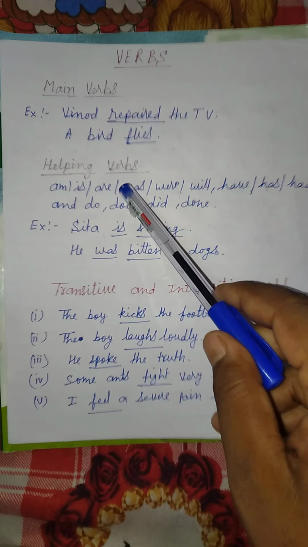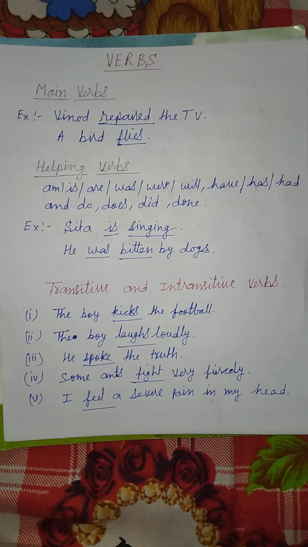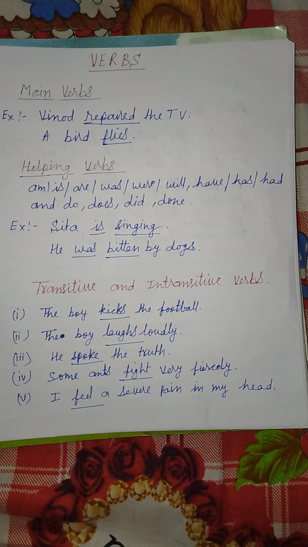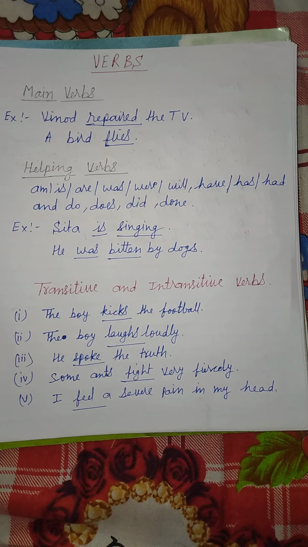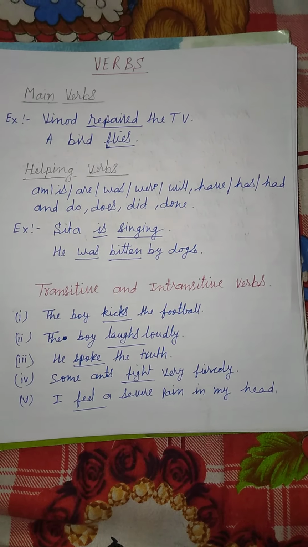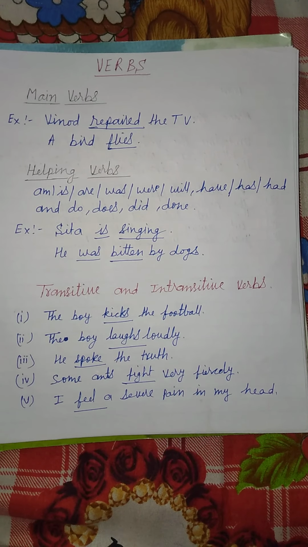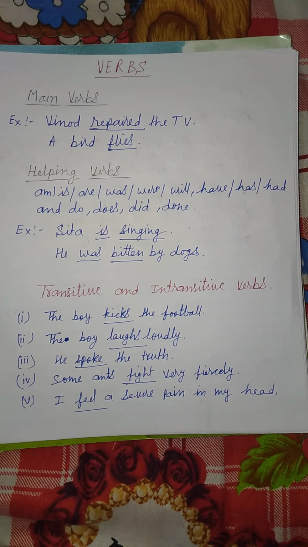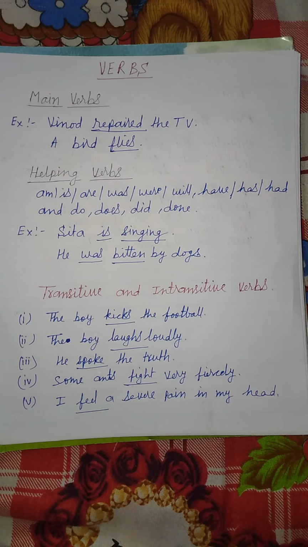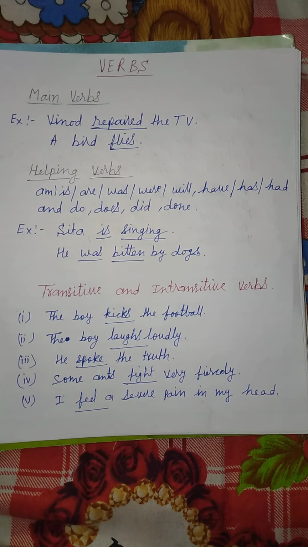Next topic is helping verbs. Am, is, are, was, were, will, have, has, had, and do, does, did, done. They are all helping verbs. And helping verbs are sometimes called auxiliary verbs, and they help out the main verb in a sentence.